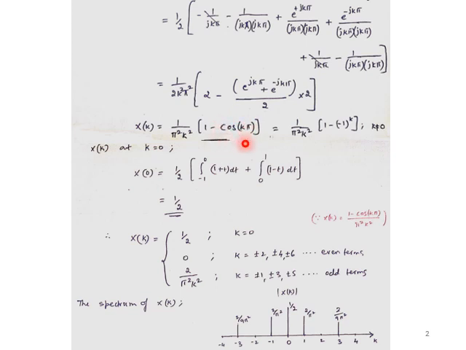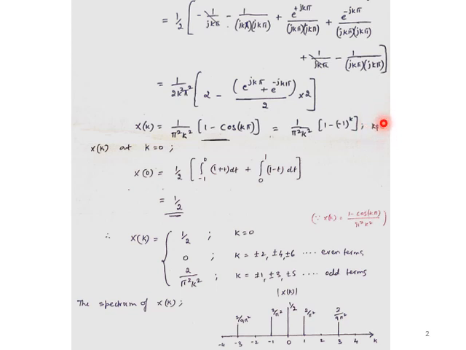So cos pi is always -1, so -1 to the power k needs to be substituted for cos k pi. Hence the simplified X of k can be written as 1 by pi square k square into 1 minus -1 to the power k. But if k equals 0, it is not at all possible with 1 by pi square k square, so this can be separately substituted and identified.